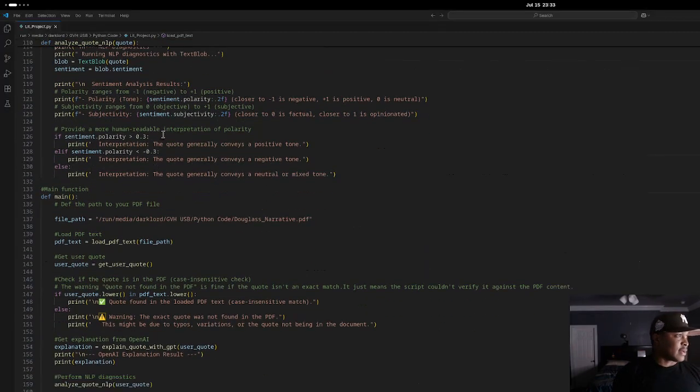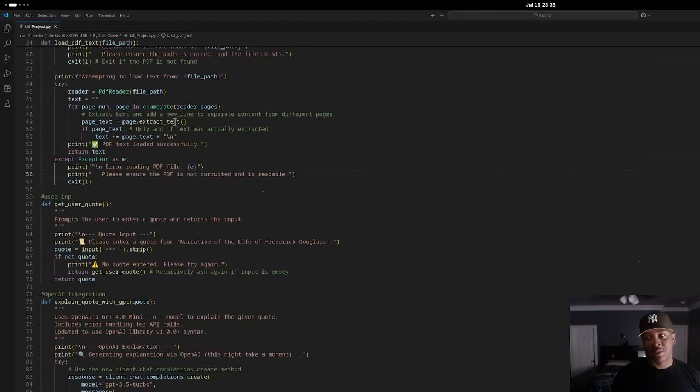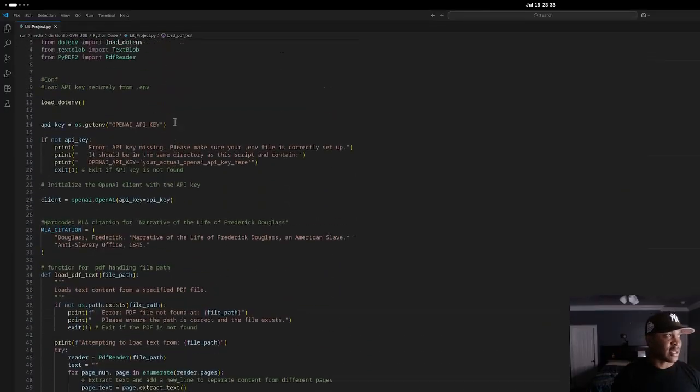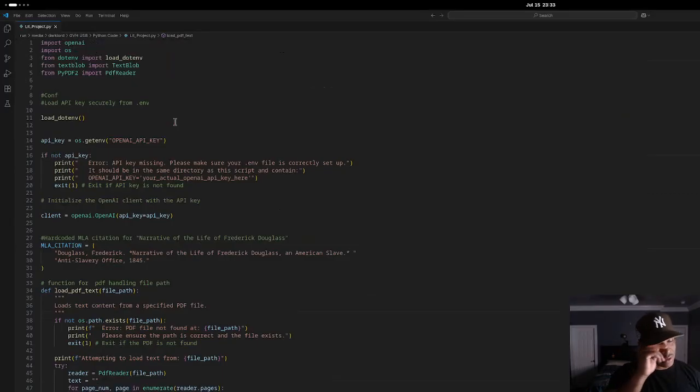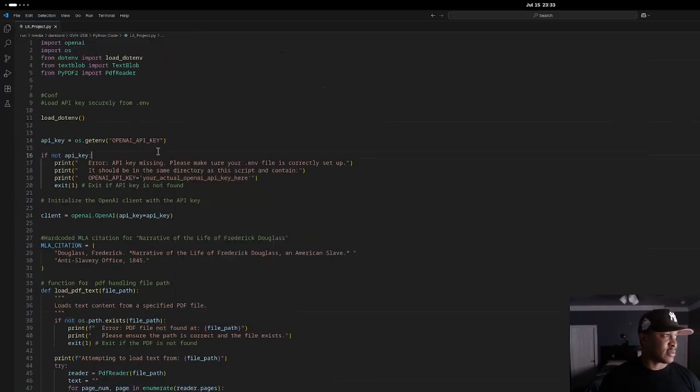And then I also hard-coded the MLA citation in here for the story, just because early on in the English classes I had to take, one of the questions that was asked, outside of what did I just read, especially with stuff that's a little bit older, was how do I cite this in MLA? So I just statically put it in there right here, right?